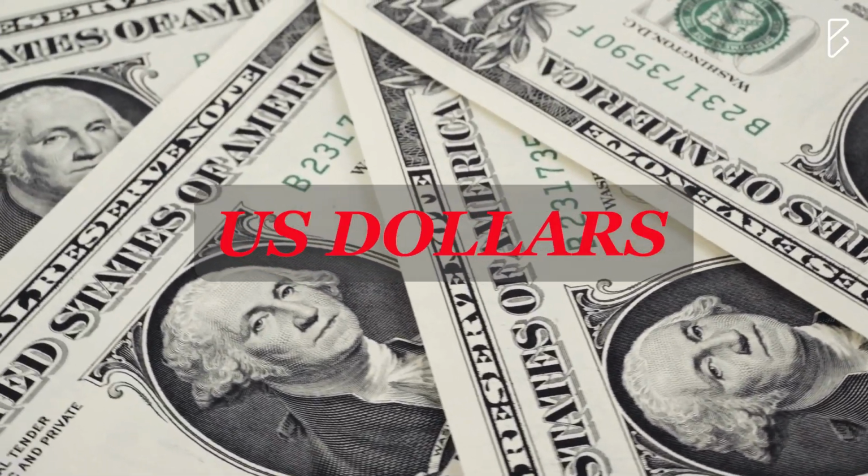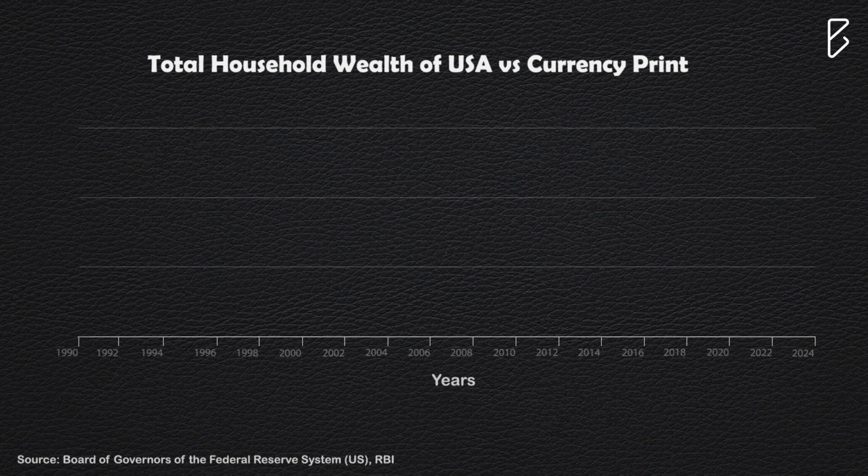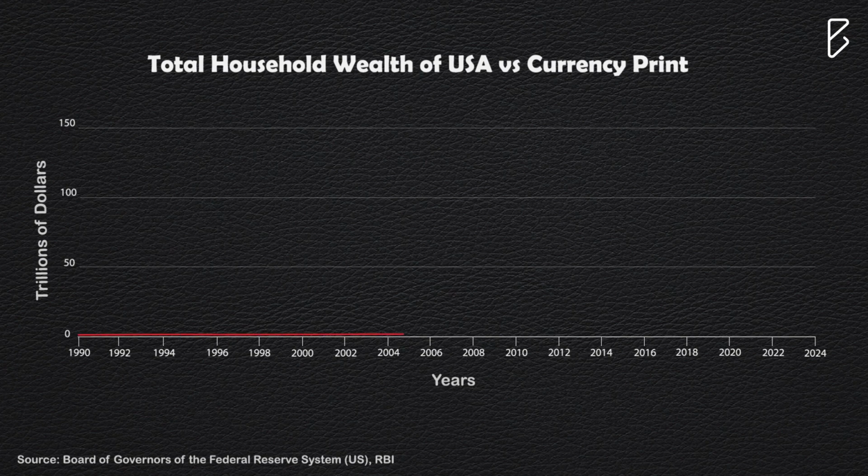Okay, now the reasons that I gave for both the asset classes of the USA were the direct factors. There's an indirect factor as well which is affecting the valuation of these asset classes, that is the US dollar. Let me show you two graphs together. This one is the currency print graph and this one is the wealth of the USA.